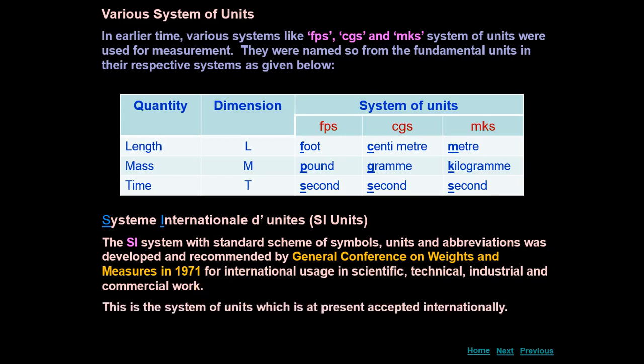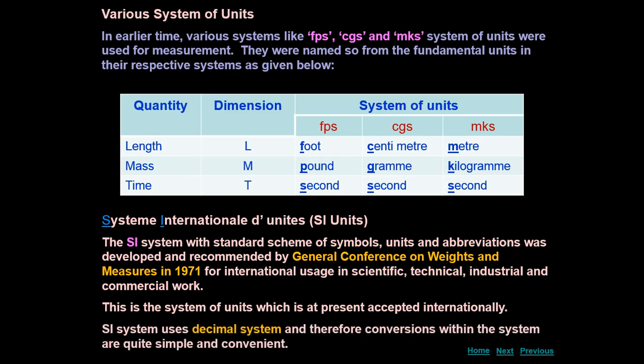This is the system of units which is at present accepted internationally. SI system uses the decimal system and therefore conversions within the system are quite simple and convenient.